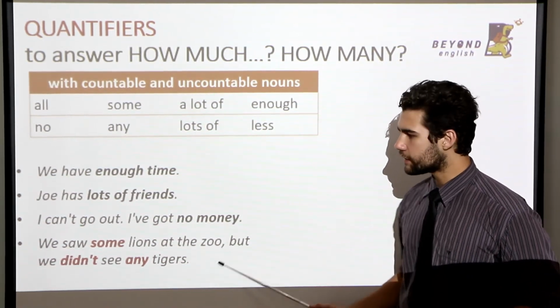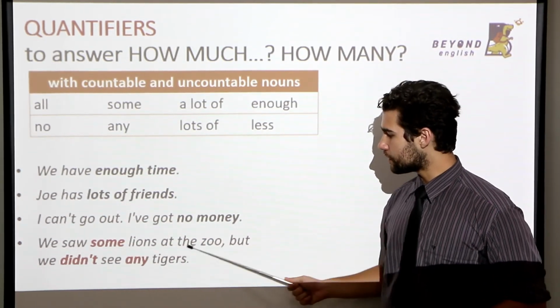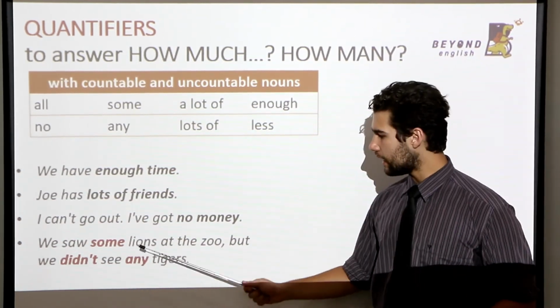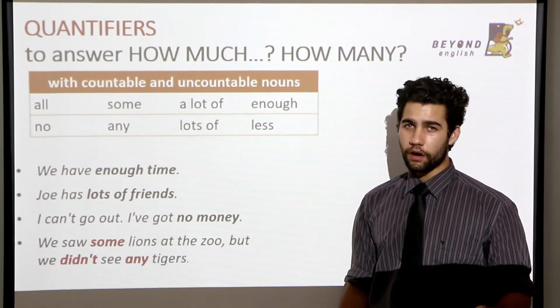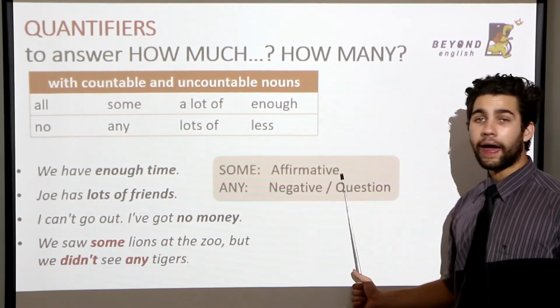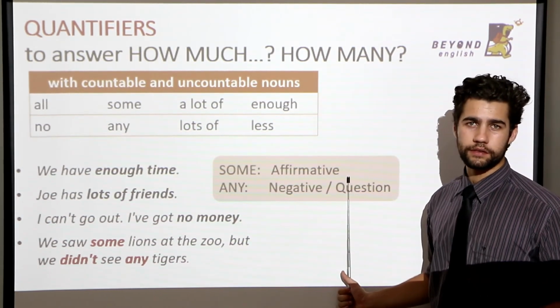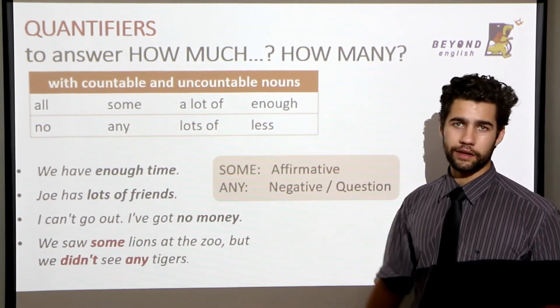Last, we can say, we saw some lions at the zoo, but we didn't see any tigers. Now these are special because some acts as an affirmative sentence. So, we saw some lions.